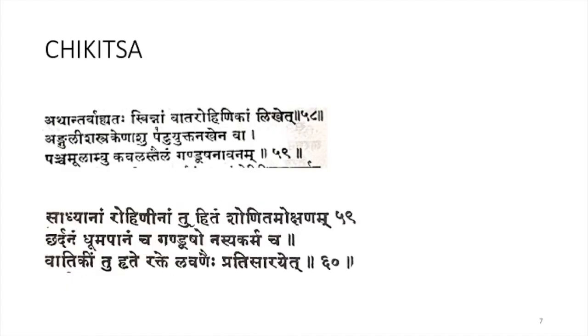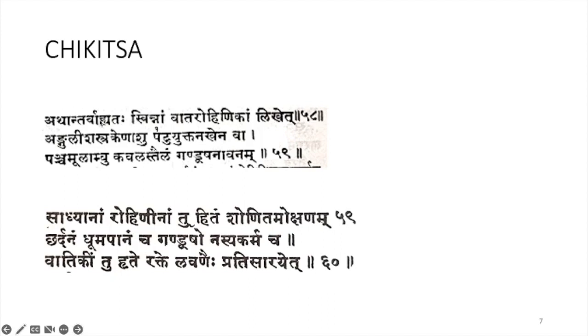Next, this is the Chikitsa for Rohini. So Vataja Rohini Chikitsa, specific treatment. This is the shloka mentioned in Ashtanga Hridaya. Atha Antarbahyadah Svinnam Vatarohinikam Likhed Anguli Shastrakena Ashu Padiyukta Nakhenava Panchamulambu Kavala Tailam Gandusha Navanam.